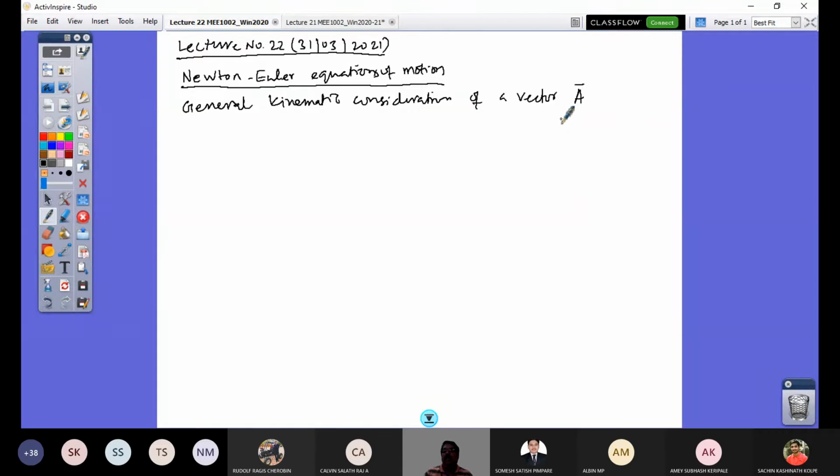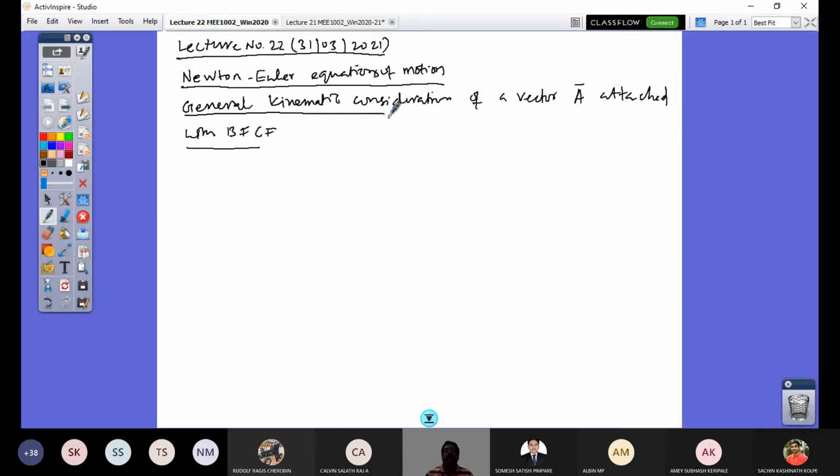This vector can be an angular velocity vector. This vector can be any vector, force vector, moment vector, like that. If I have a vector attached to a body-fixed coordinate frame, so general kinematic consideration of a vector A attached with body-fixed coordinate frame.